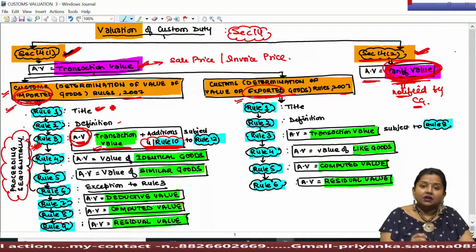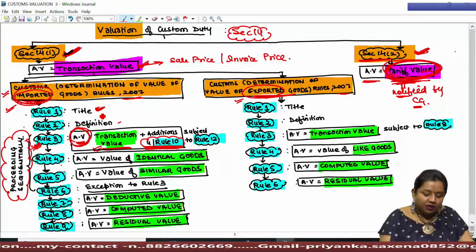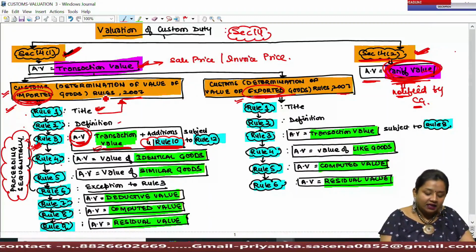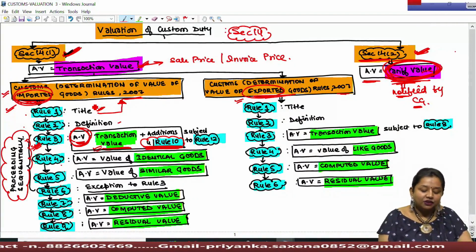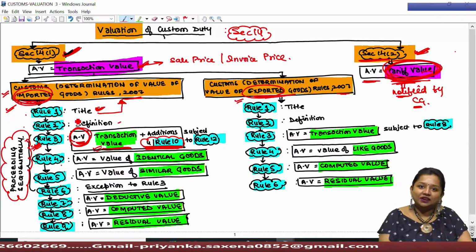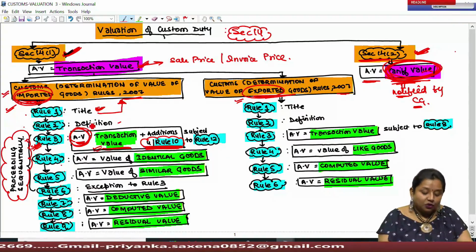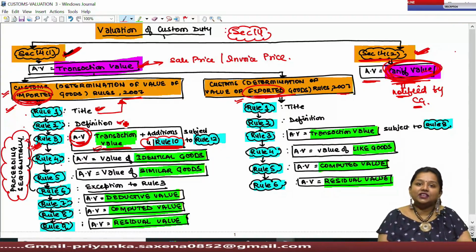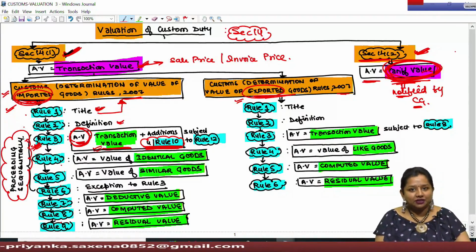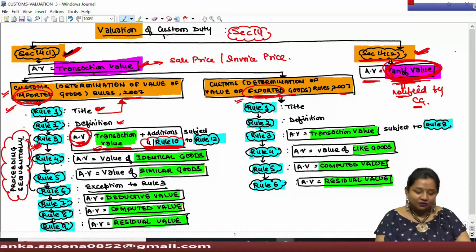always remember, rule 1 of any set of rules decides the title of that particular rule. The title itself is Custom Determination of Value of Imported Goods Rules 2007. This particular title has been given under rule 1. Rule 2 generally talks about the definition of different terms being used under this particular set of rules that we will cover over the period of time.